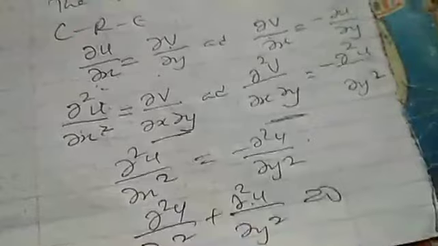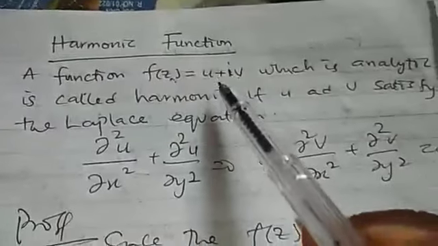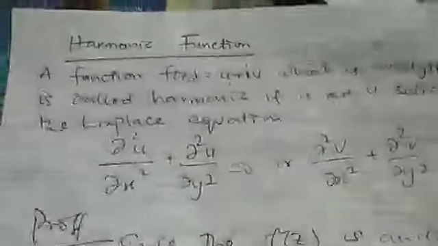So we can as well differentiate this one with respect to y and this one with respect to x. So we are going to get this second one. So that simply means that if a function is analytic, then it must be what? It must be harmonic. Now this u and v, we call them harmonic conjugate of each other.